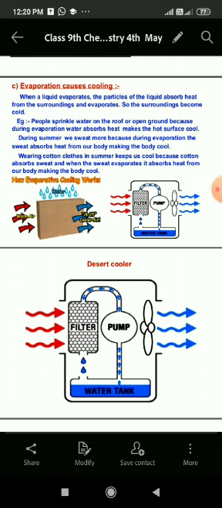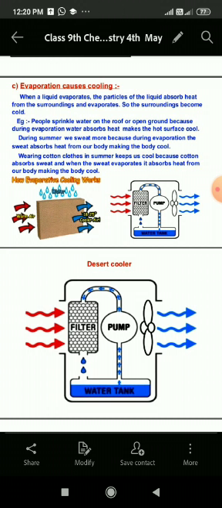And our desert cooler is quite effective in summer. In fact, hot and dry air passes through the wet pad of wood shavings, and the water present evaporates, and in the process the temperature inside the cooler gets lowered. That is why the air escaping from it is very cool. The fan inside the desert cooler further speeds up the process of evaporation of water.